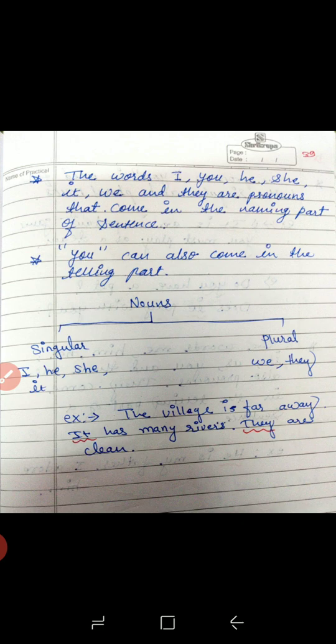That means when we have only one noun in the sentence, we can use the pronouns I, he, she and it. Then if we are talking about two persons in one sentence, that means two nouns, then instead of addressing their names, we can use the plural pronouns we and they.